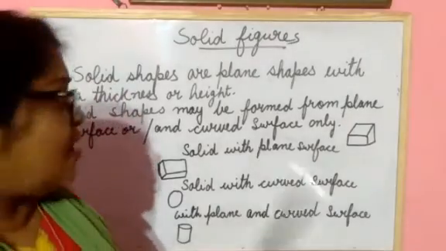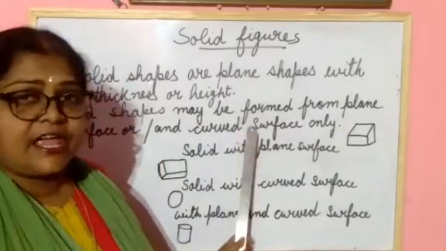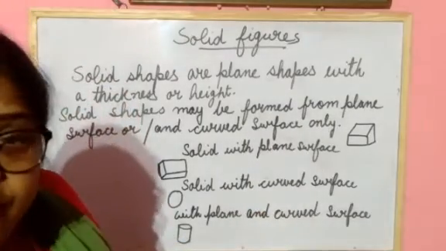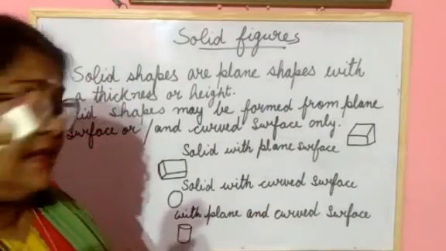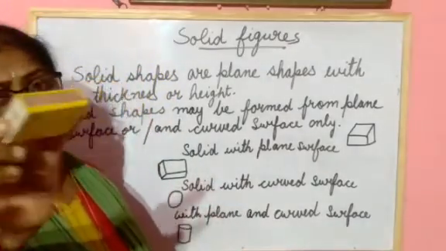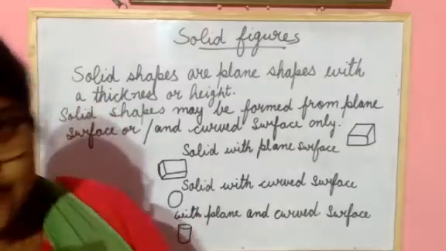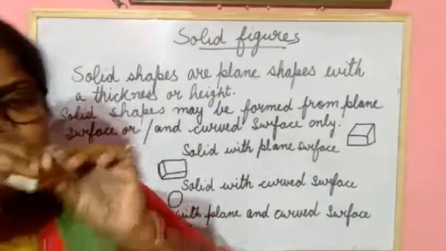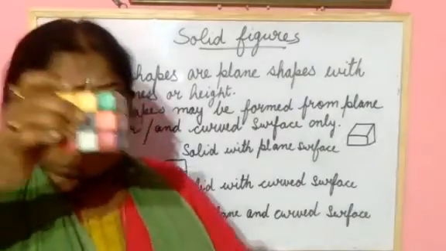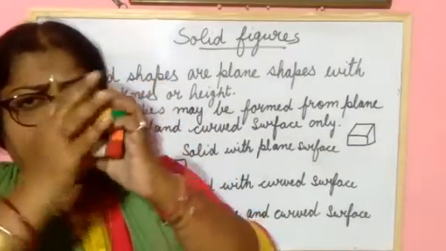Understood? Now here a solid shape may be formed from a plane surface. In this matchbox, what you are seeing, the surface is plane everywhere. This is also plane.